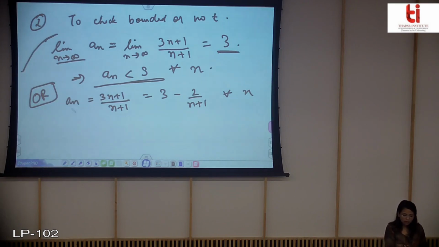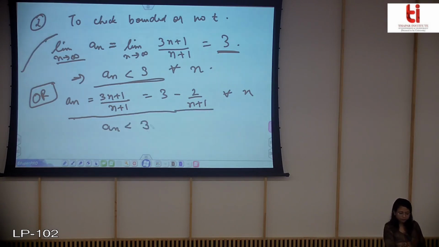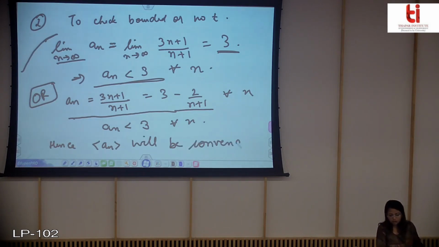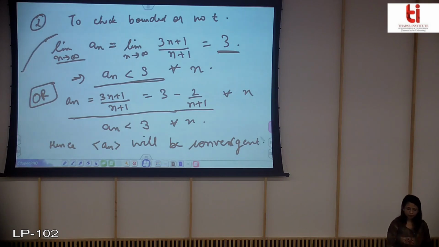And this sequence is bounded from above. The other way is to write this sequence in this form. This also shows that your a_n will be strictly less than 3 for every n. So this is again a bounded sequence, and hence by the statement of the theorem, the sequence a_n will be convergent by the non-decreasing sequence theorem. Hope this theorem is clear.